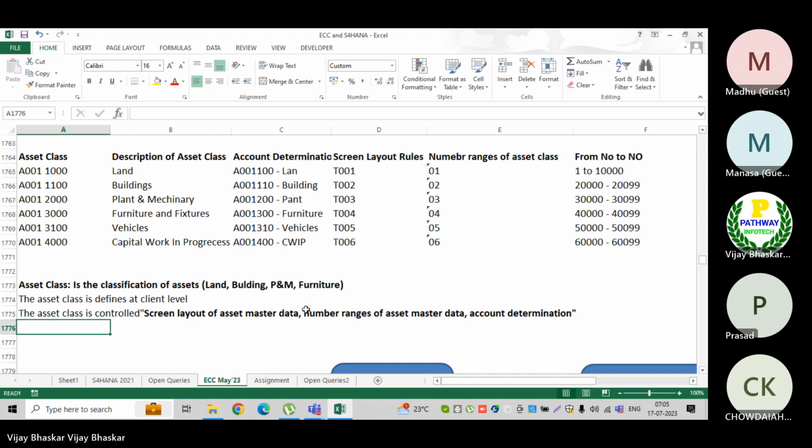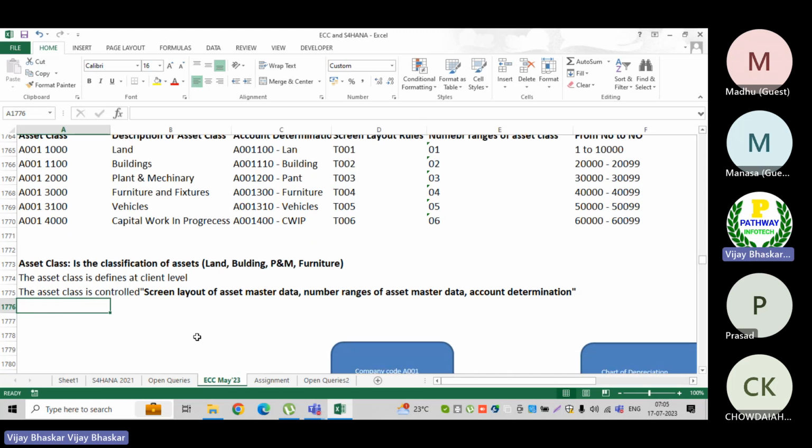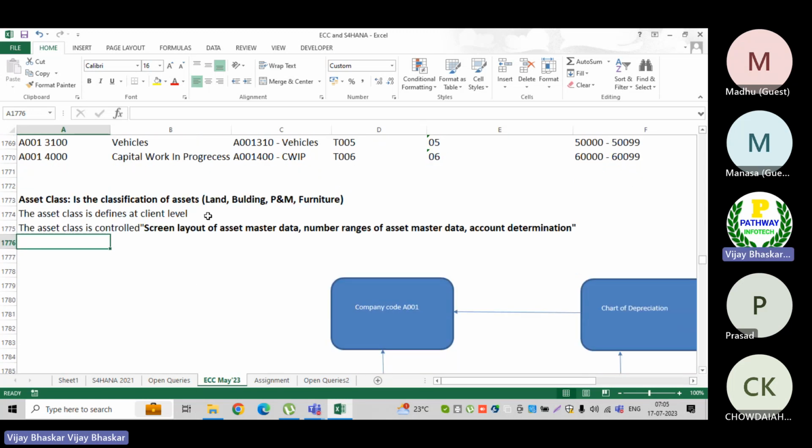Then, number ranges of the asset master. Let's say I am going to create number ranges for different asset classes, one for land, another for buildings. Based on the asset class, I'm going to create my asset master data. How can I differentiate between the number ranges?